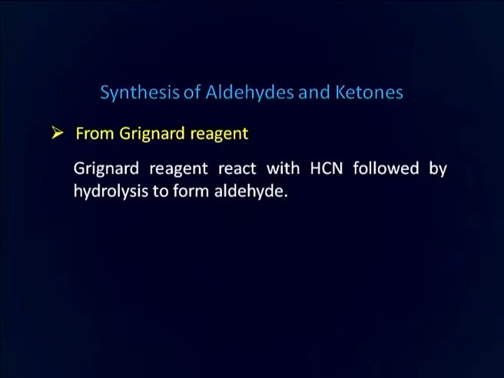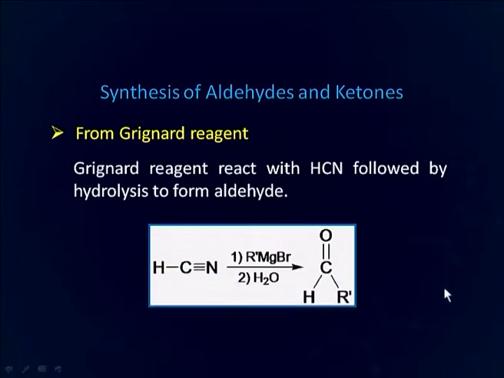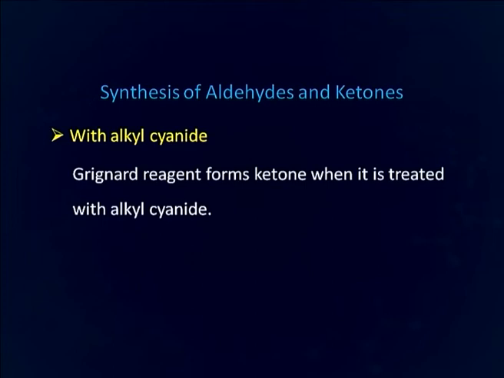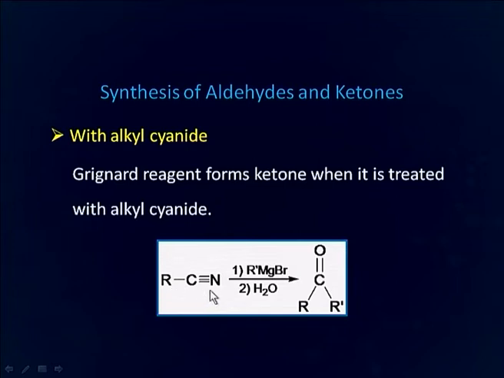So, first of all, synthesis of aldehydes and ketones from organometallic compounds, in which we will discuss from Grignard reagent. Grignard reagent, as you know, is an organomagnesium compound, and when it reacts with hydrogen cyanide, it forms an aldehyde. Hydrogen cyanide reacts with alkyl magnesium bromide followed by hydrolysis, and it forms this aldehyde. When Grignard reagent reacts with alkyl cyanide instead of hydrogen cyanide, then the product is a ketone. The reaction of Grignard reagent with nitrile is considered to be the best method for the preparation of carbonyl compounds.